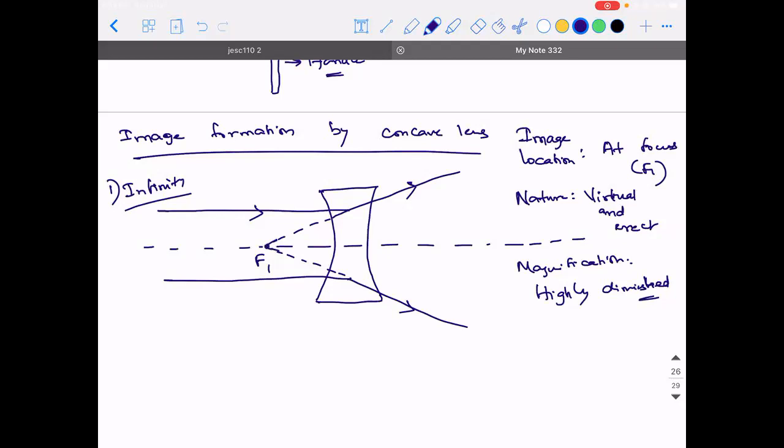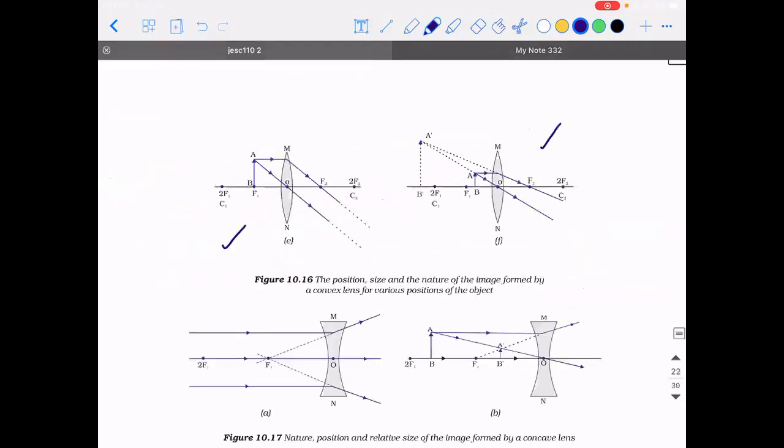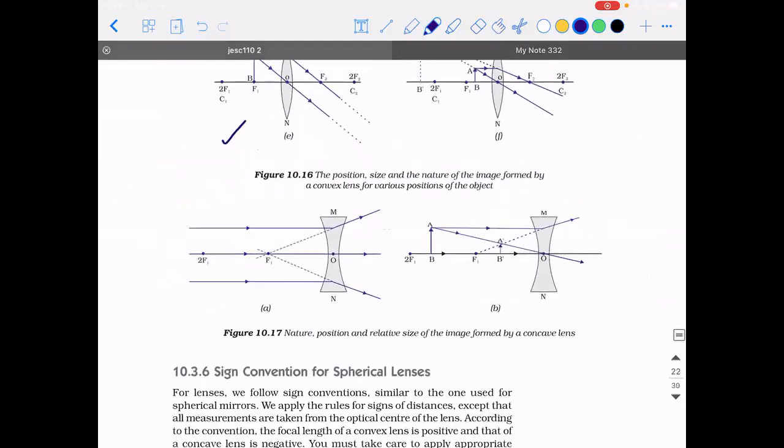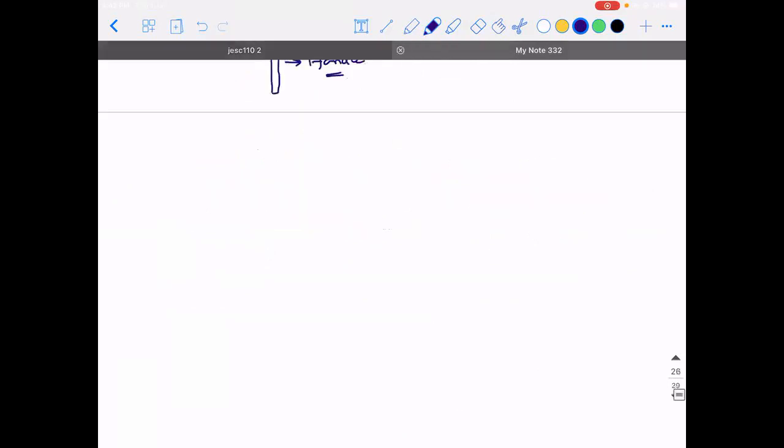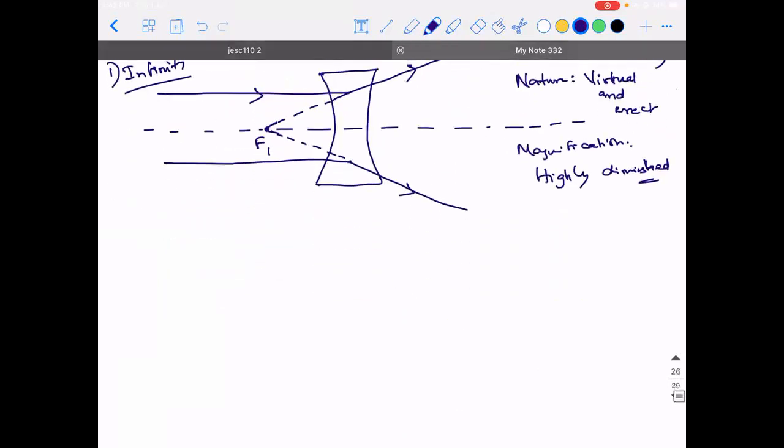Okay, I hope it is clear. So it is highly diminished. Now, what about the object placed here? Apart from infinity, if you place the object between any 2 points, then you can observe that it always forms a virtual image which is diminished.